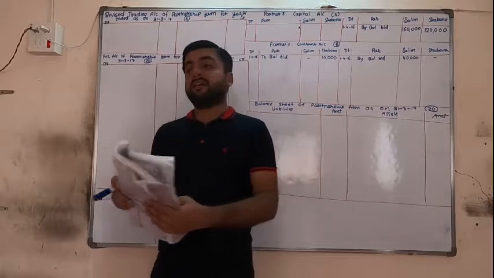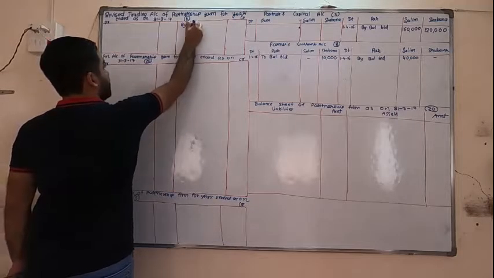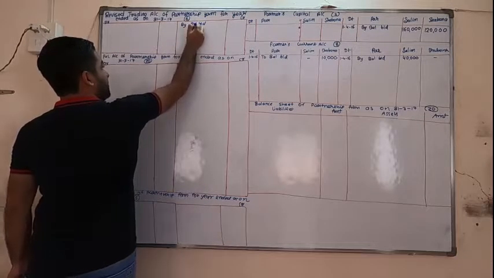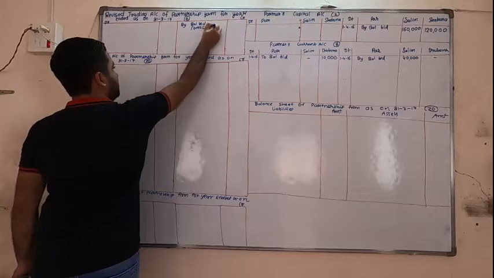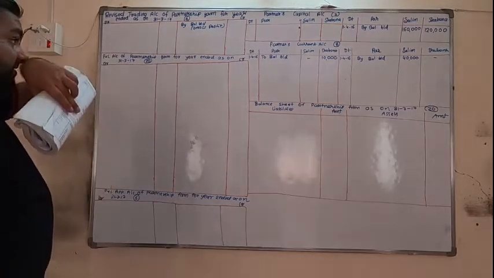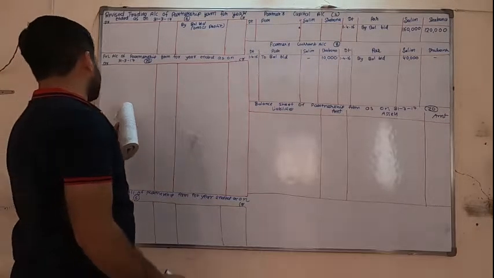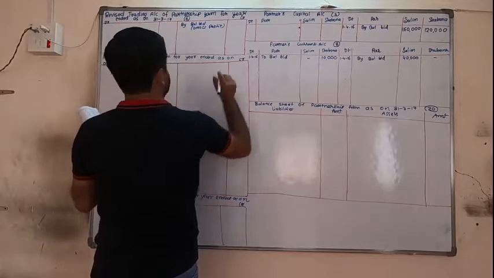Now the trading account is revised, so we should have some balance. So by balance brought down, in bracket gross profit. If we directly write in another account, then we directly write gross profit. But in the same account, gross profit is to be written as by balance, 61,800.